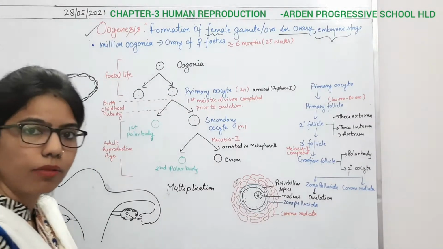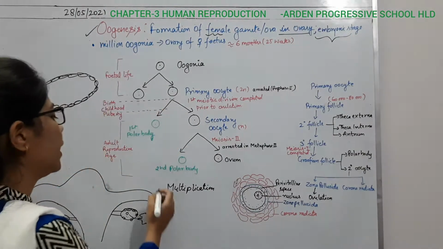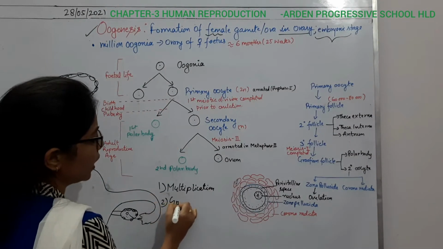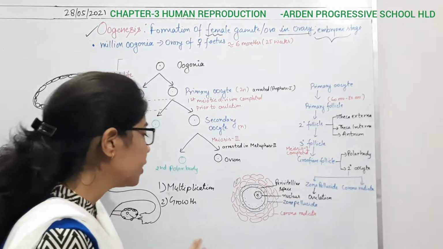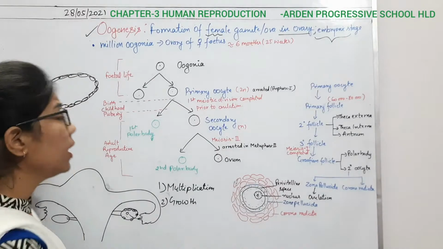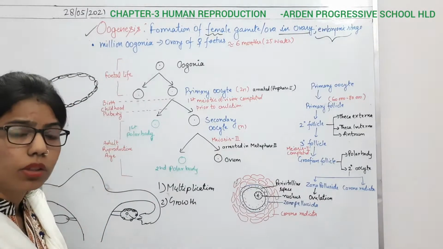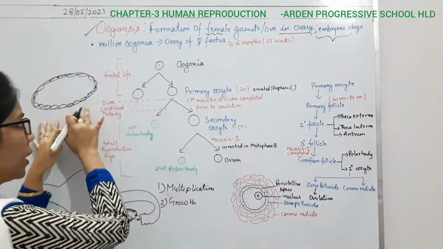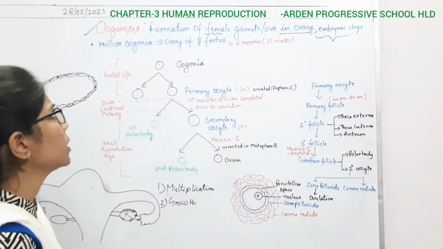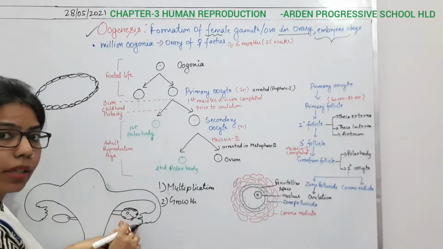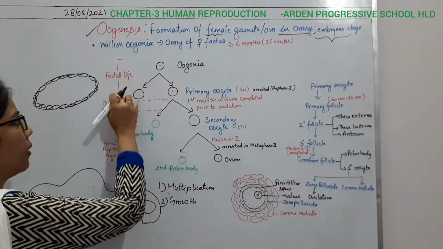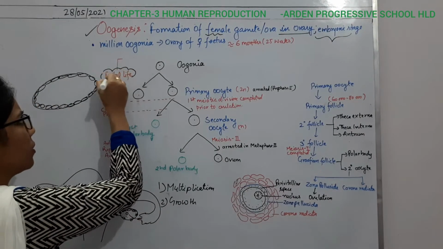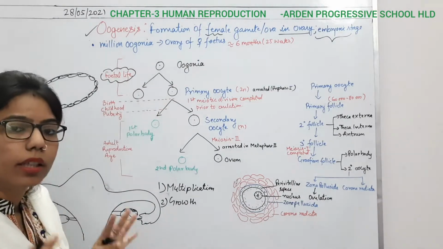The number of cells will increase. After the multiplication phase, there is a growth phase where there will be growth in the cell. So here, initially, what is going to start? There will be some mitotic division, and due to this there will be the multiplication of more and more cells. All this is going to happen inside the ovary during the fetus phase. That's why I have written here fetal life. It means whatever is happening during the fetus.